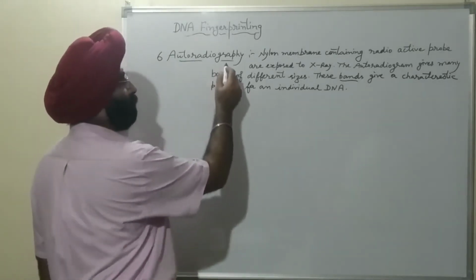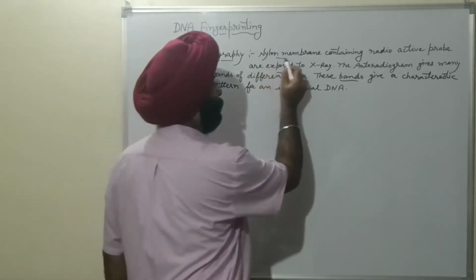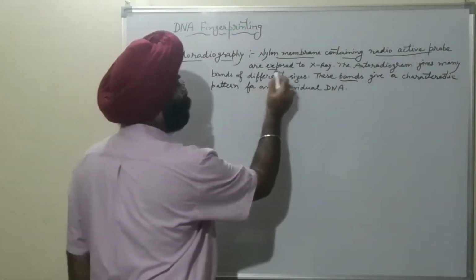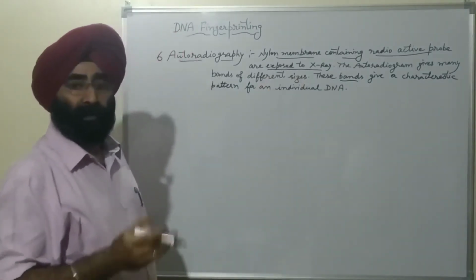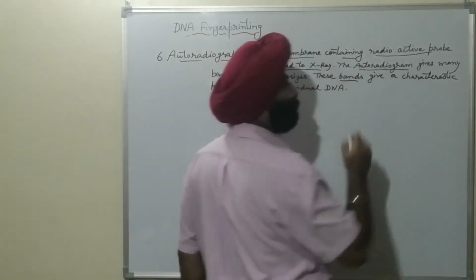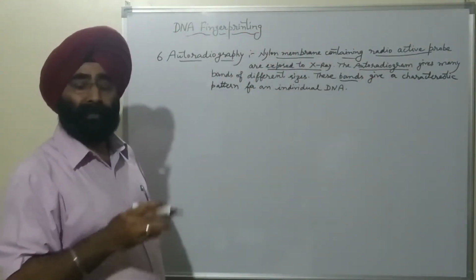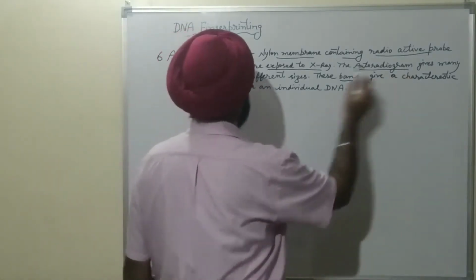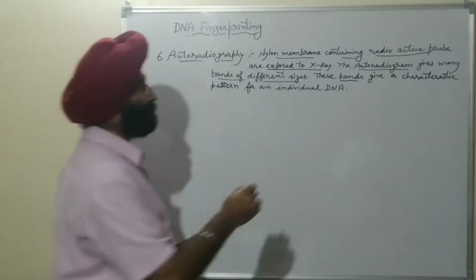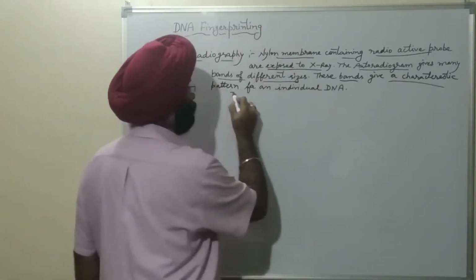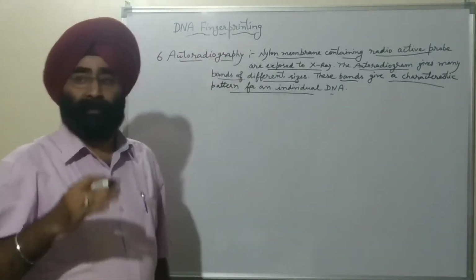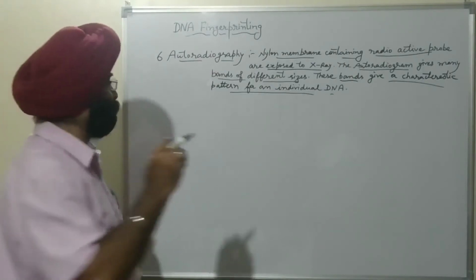In autoradiography, the nylon membrane containing the radioactive probe is exposed to X-rays. While doing this, the autoradiogram is obtained. And this autoradiogram gives many bands of different sizes. These bands give a characteristic pattern for an individual DNA, and these are specific for each individual.